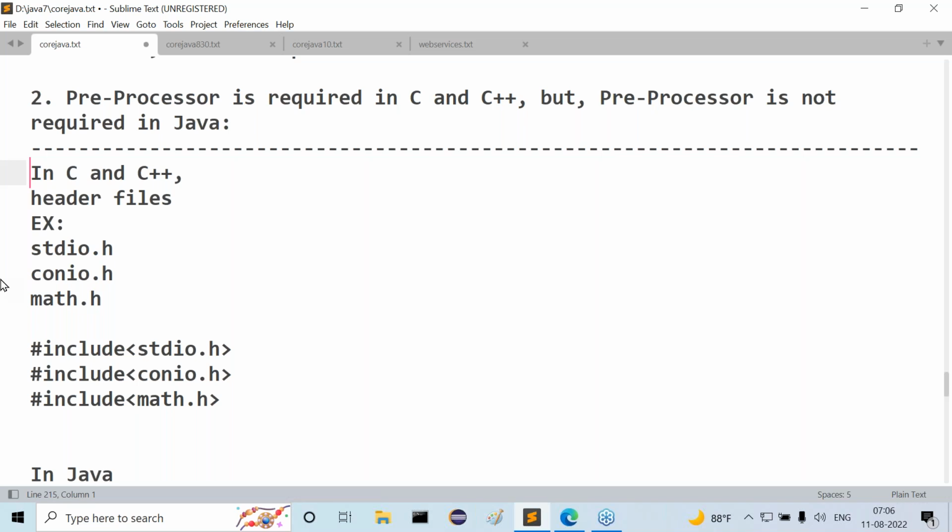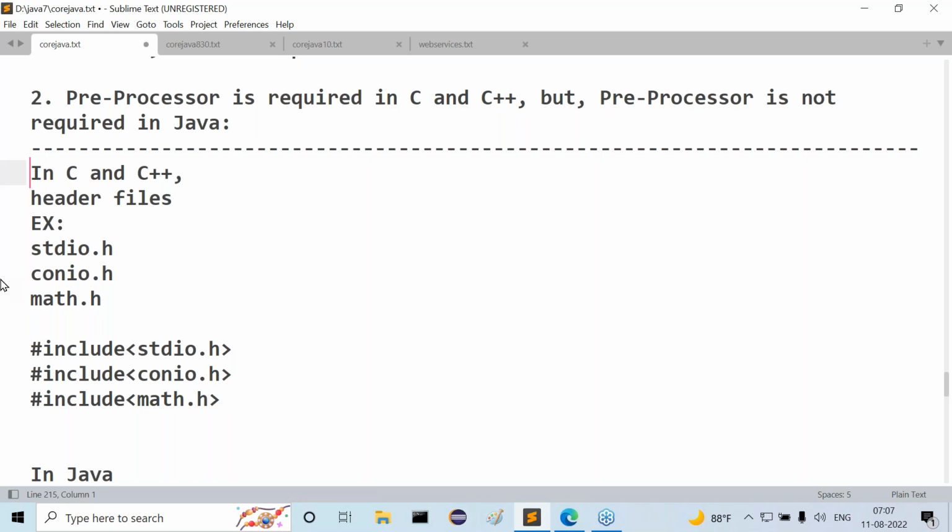By this we understood clearly the location of the preprocessor. After that, we understood what work the preprocessor can do.